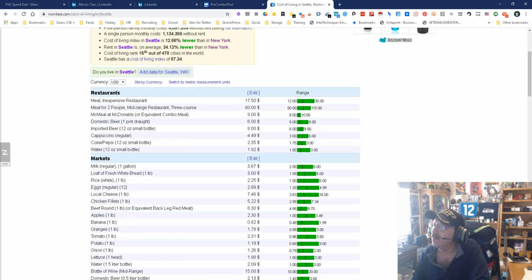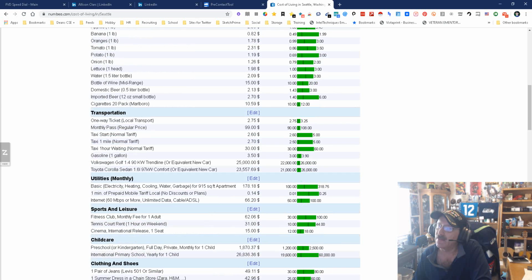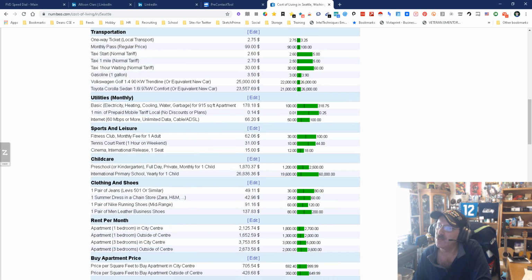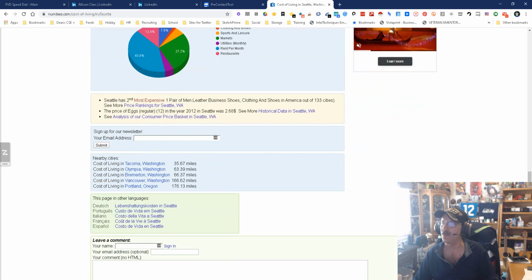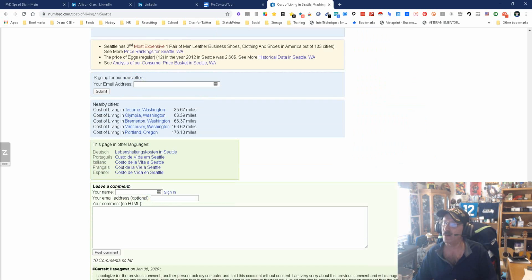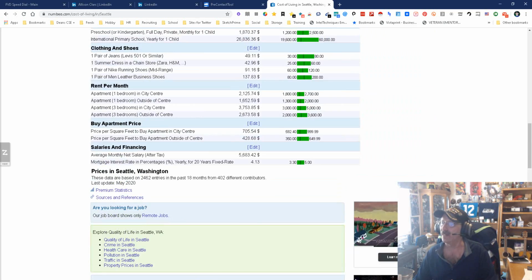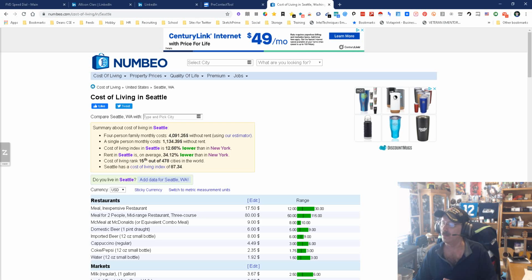We have meals. They break down meals in expensive restaurants. Meals at McDonald's, a McMeal, something like that. Domestic beer, imported beer. Wow, that's something I definitely want to know. Then you got your markets, buying food. Then you got your transportation. Then you got your utility bills, base, electric, and heating and cooling and all that. Sports and leisure. I mean, this is pretty in depth. This breaks it down. This is really quite interesting, and it tells you about other nearby cities. It can do other languages. You can get a newsletter. I mean, this is actually pretty intriguing.